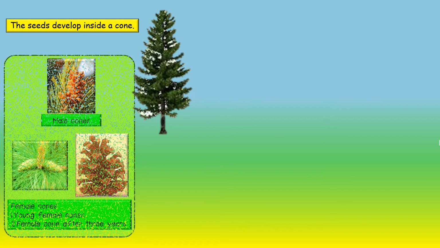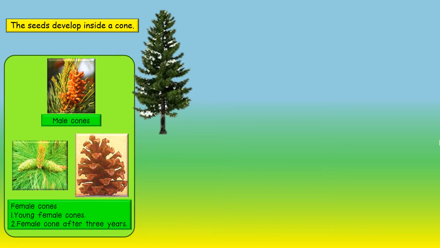All gymnosperm plants reproduce using seeds that are formed in a cone. There is a male and female cone. The male cone is small, fragile and found towards the lower branches of the tree. The female cone is large, strong and green. The surface of the female cone is sticky.